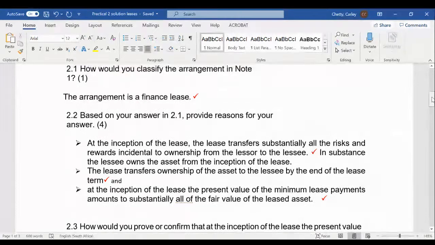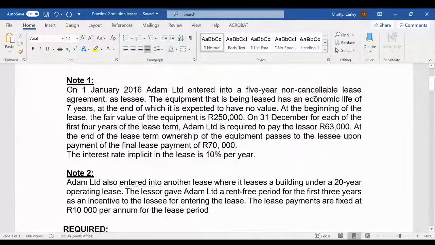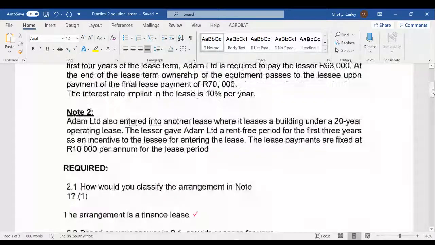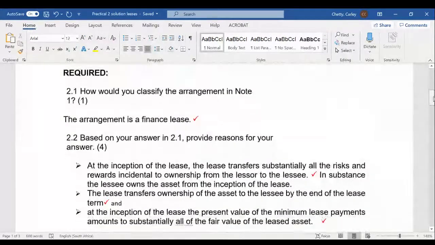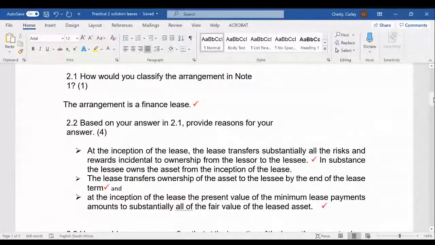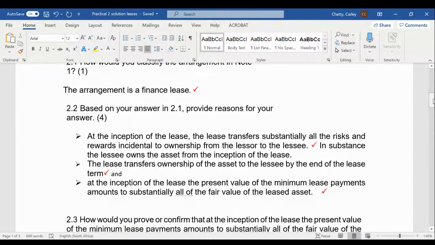If we go back to the question, we can see that Adam is going to get this asset at the end of the lease term because it is going to buy the asset at the end of the lease term. Because of that requirement, substantially all the risks and rewards incidental to ownership have passed from the lessor to the lessee.